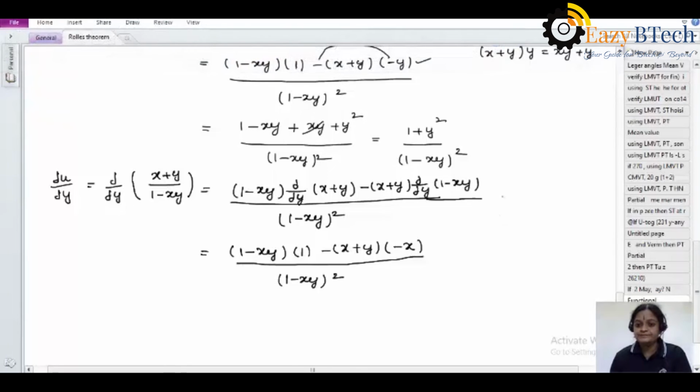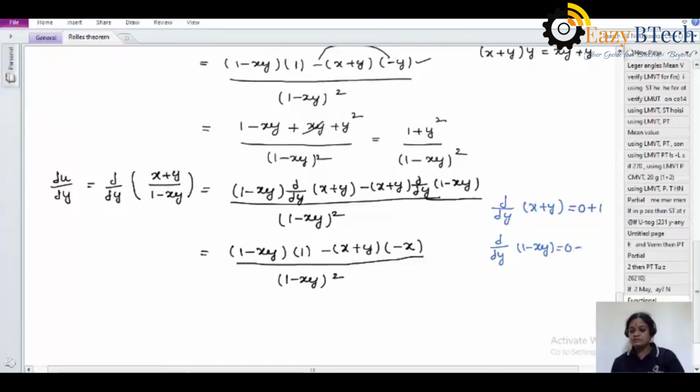I am writing here. First, dou by dou y of (x plus y). Here we are differentiating with respect to y, so for x it is 0, and for y it is 1. And the next thing, dou by dou y of (1 minus xy): for 1 it is 0, with respect to y, x is common, and for y it is 1 here. Okay, so now simplification.